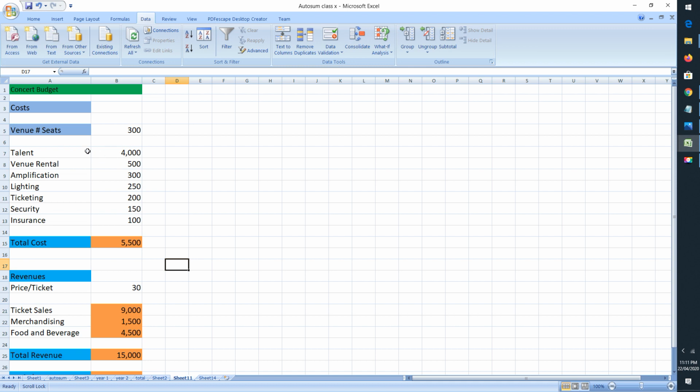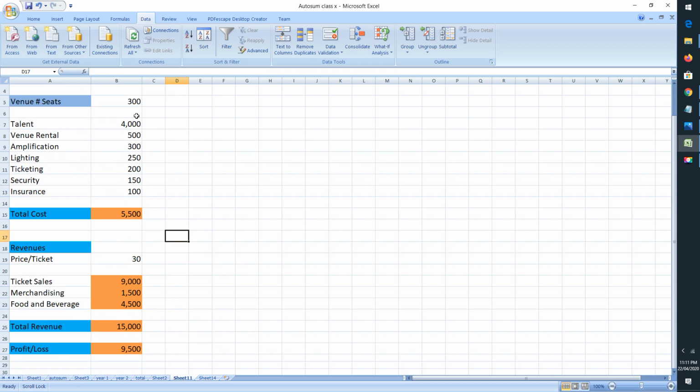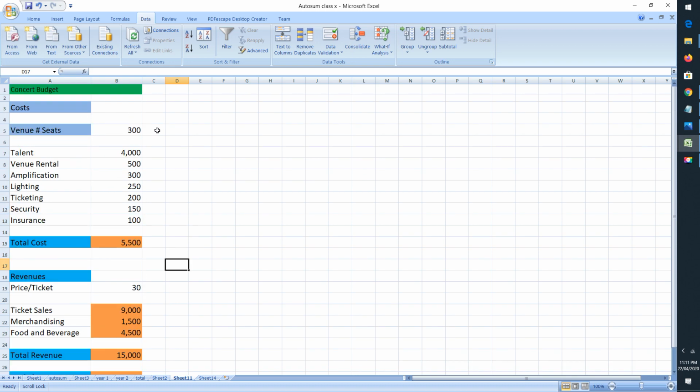I have to pay the fee for the talent 4000, then venue rental rupees 500, for amplification rupees 300, for lighting rupees 250, for ticketing rupees 200, security 150, insurance 100. So you can see here the total cost that has been incurred is rupees 5500.